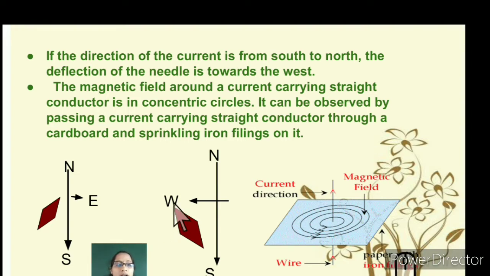Now, the magnetic field around a current carrying straight conductor. You can see this wire, this is the conductor, it's carrying the current. When you sprinkle iron filings on the surface, this field creates concentric circles. So when an electric current is passed through a wire, passing a current carrying straight conductor through a cardboard and sprinkling iron filings, the iron filings form concentric circles.